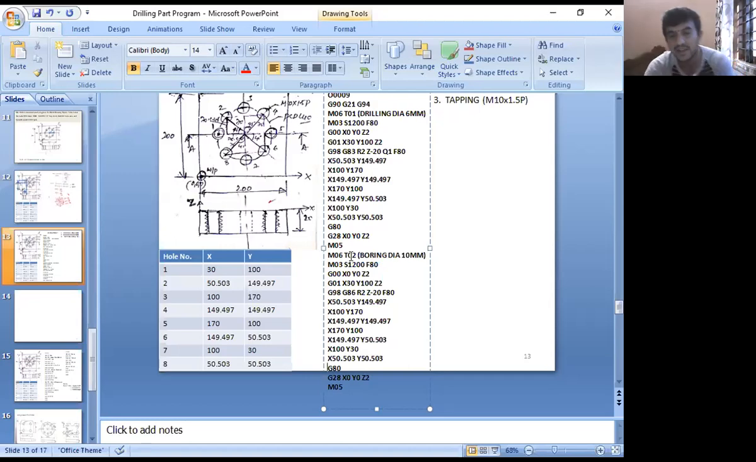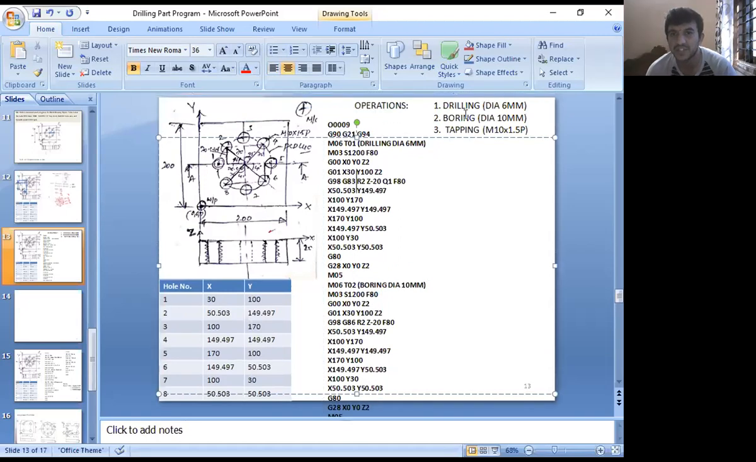That completes the operation. Then cancel the boring cycle with G80. Then send the tool to home position. Then stop rotating the boring tool. What operation does that complete? That completes the boring operation. After you complete the boring operation, what is the next step? Next, I want to do tapping.